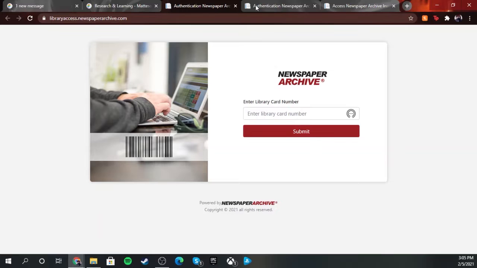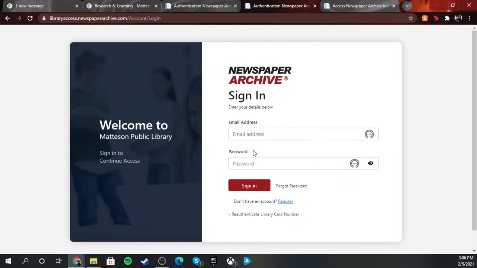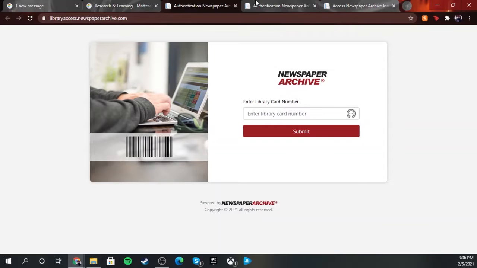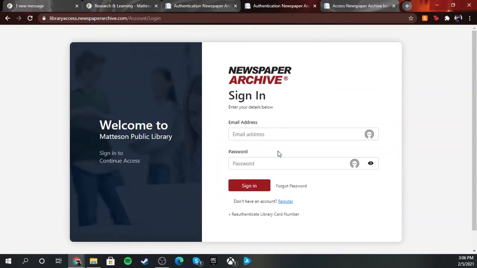Once you do, it's going to have you make an actual sign in. So you're going to put in your email address and password. It will send an activation link to whatever email address you choose to put in, and then you just click on it, it'll activate, it'll take you back to this page and you can sign in. Once you do this the first time, if you go back, you always have to put in your library card, and then it'll take you straight to this page right here.